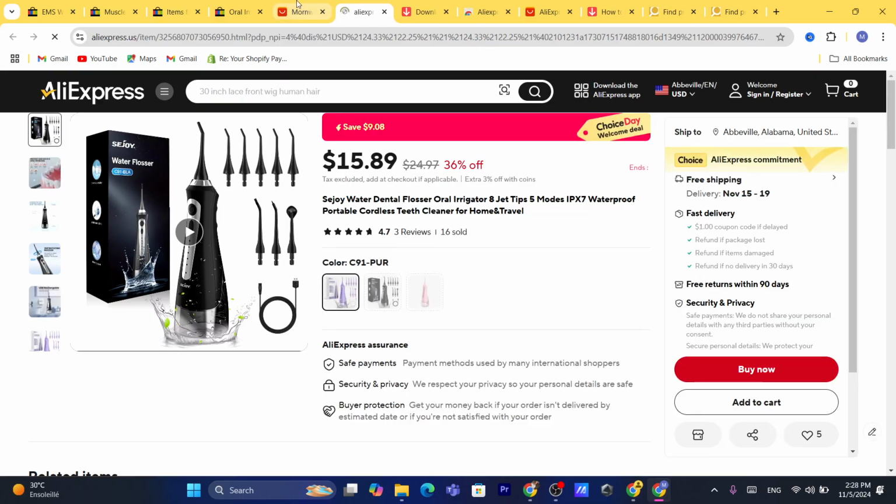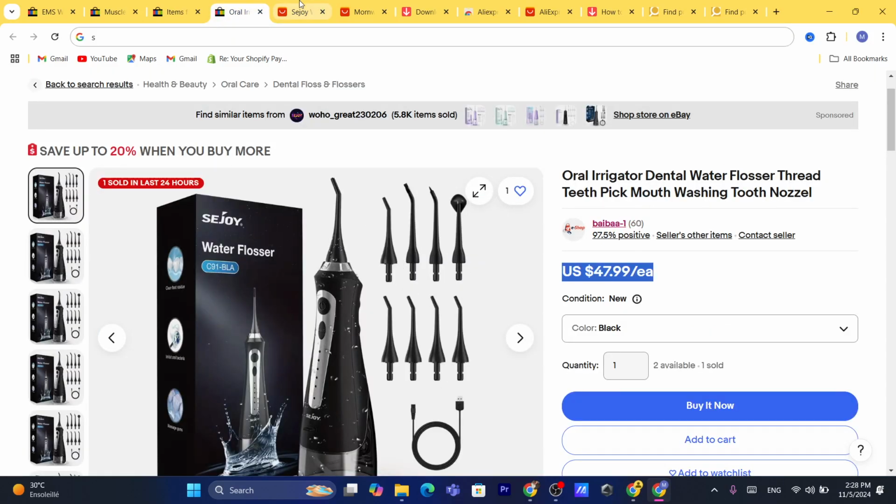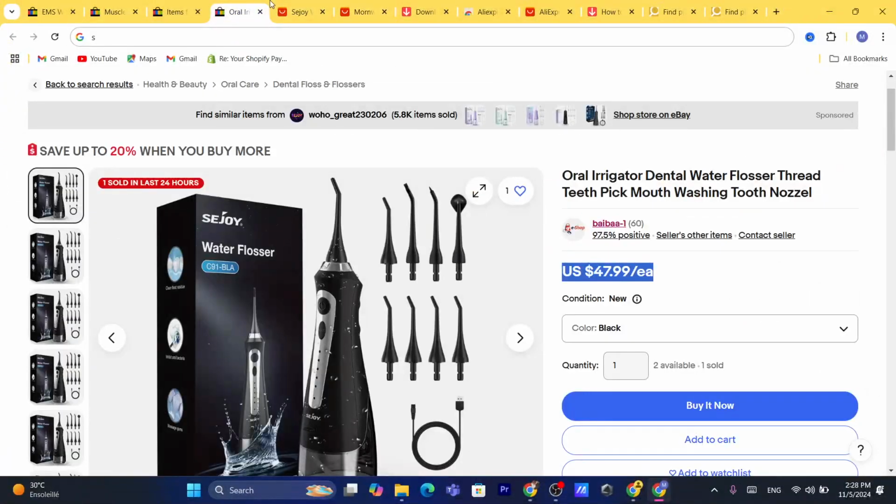Now this is the product. This is the exact same product. As you can see, the price is $15. As you can see, it's the same. It's actually the same.